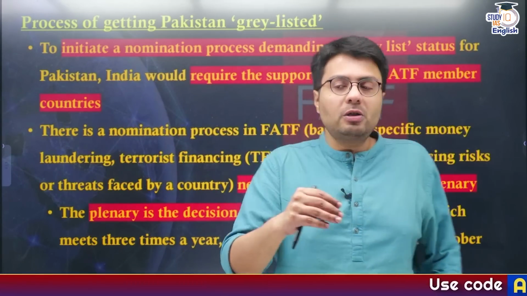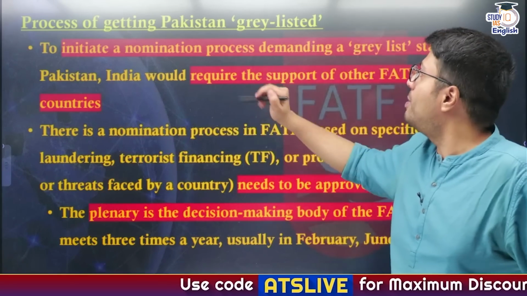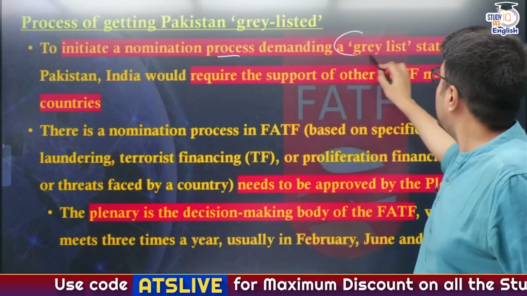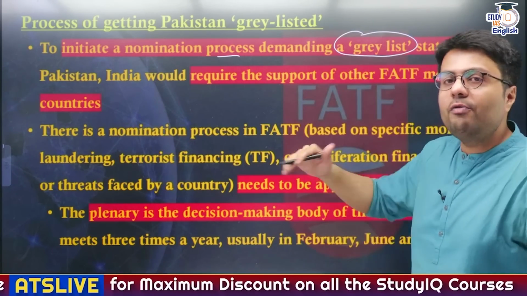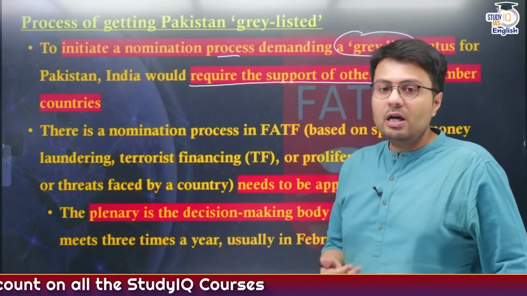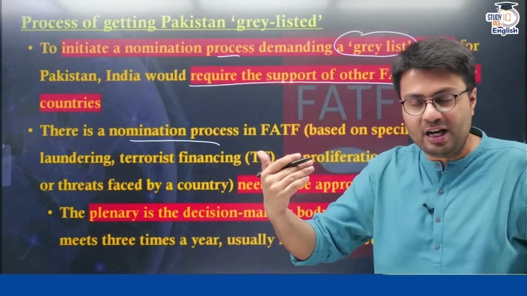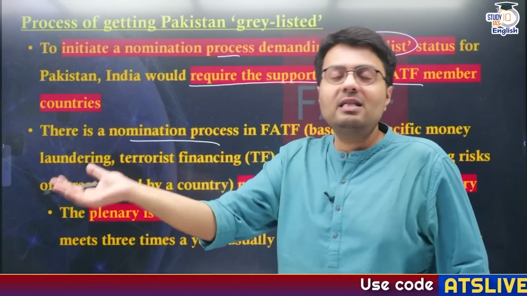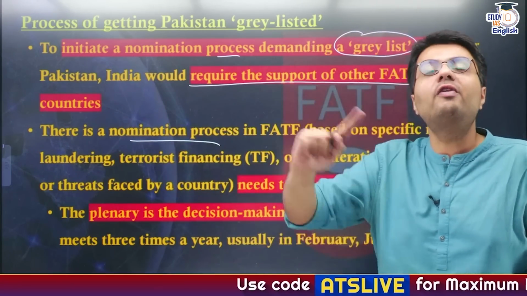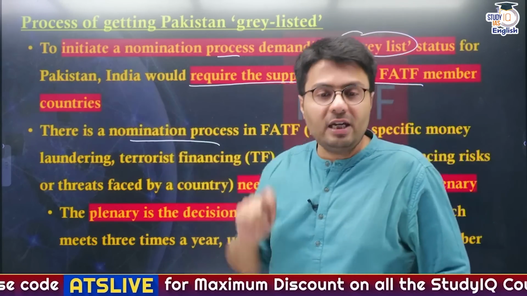Now, what is the process if India wants to get Pakistan into the grey list? To initiate the nomination process to put Pakistan into the grey list, naturally India would have to seek support of other members of the FATF. If India decides on this nomination process, it has to provide FATF with proof that suggests that Pakistan is indeed involved in financing terrorist activities, and in promoting these terrorist activities in India.